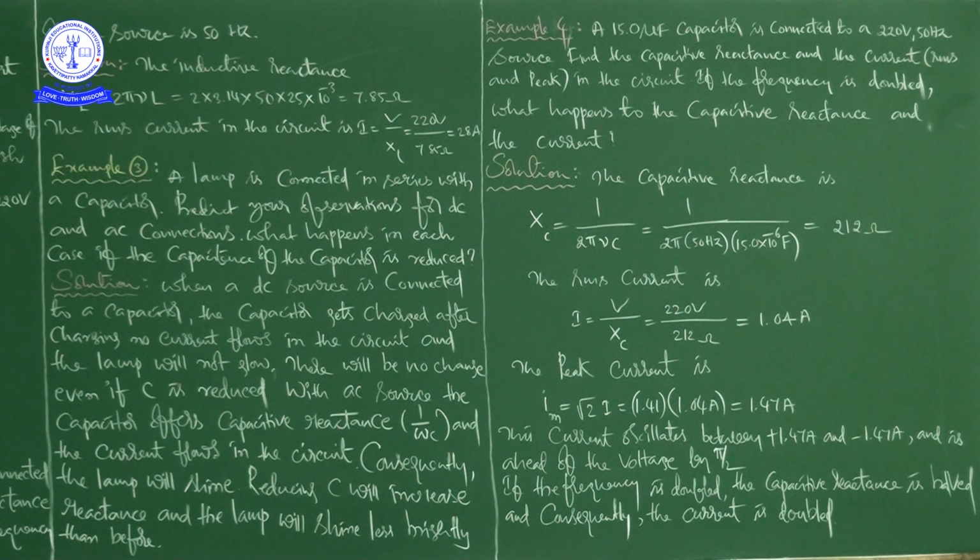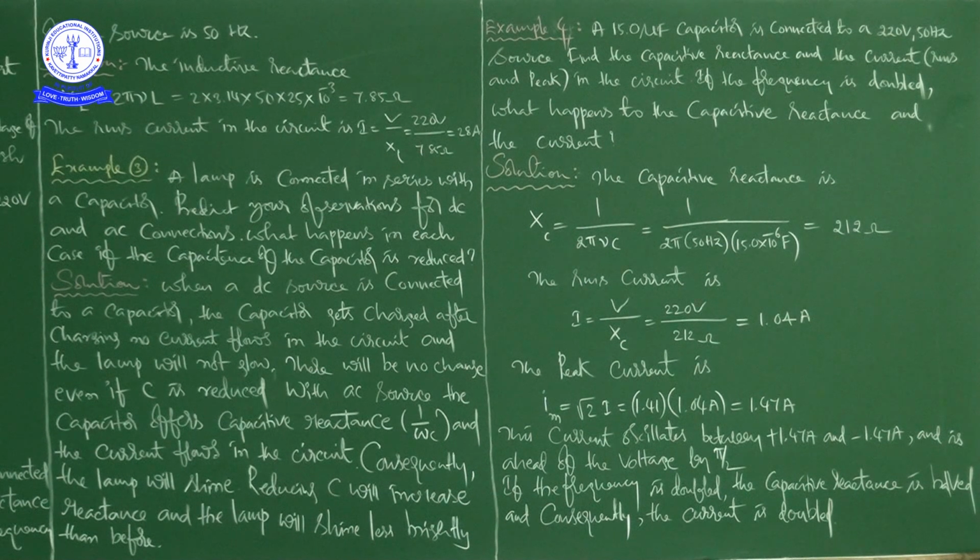Right. So, two different situations. First, we have to calculate, and then by changing the frequency, what happens to the capacitive reactance and the current? See here. First, we are going to discuss this part of the problem, then we will come to this part. So, what is the formula for capacitive reactance? You know, that is XC is equal to 1 by omega C.